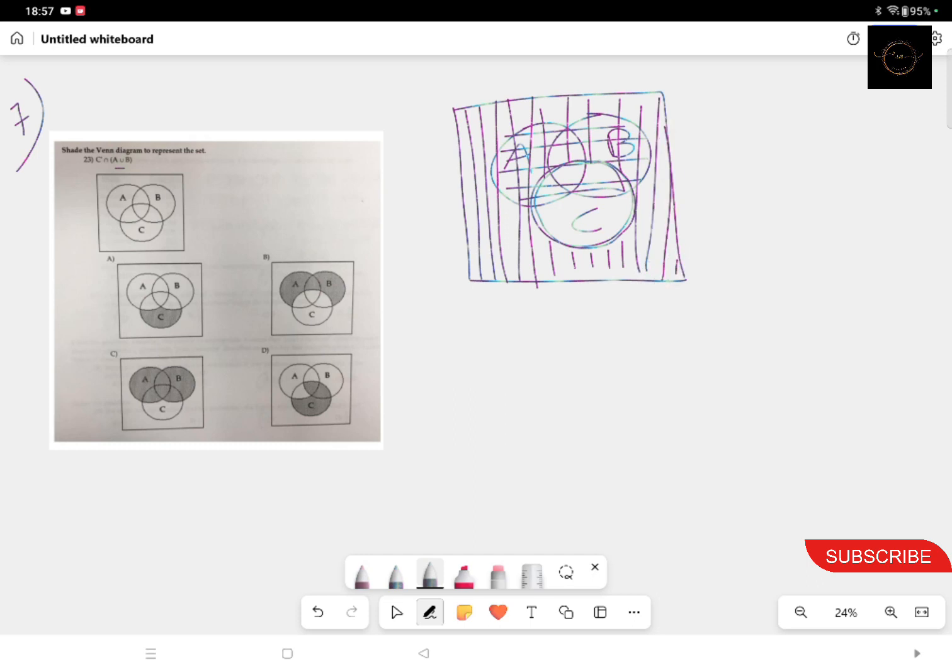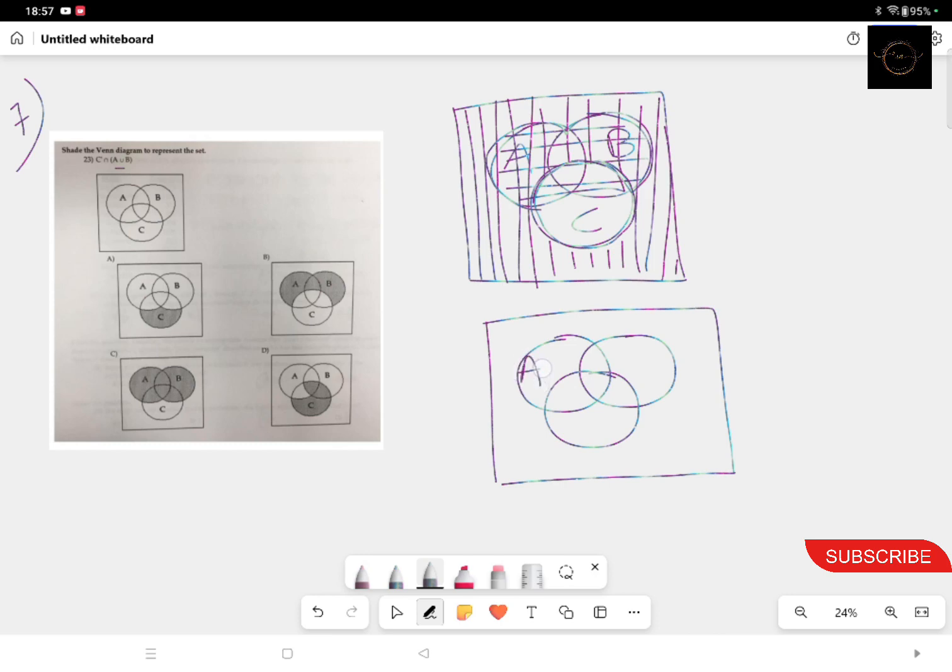So which is that part which is getting shaded 2 times? If you look closely, this much part is getting shaded 2 times. If I draw once again the common shaded part, this is A, this is B and this is C. So this much part has got shaded 2 times. This and this part, which is option B. So this type of questions can also come. If you have a good grip of Venn diagram drawing, then this type of sums will not be a problem for you.